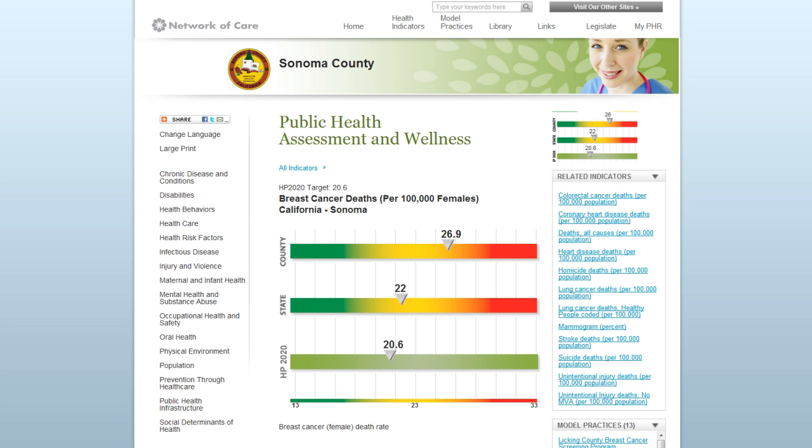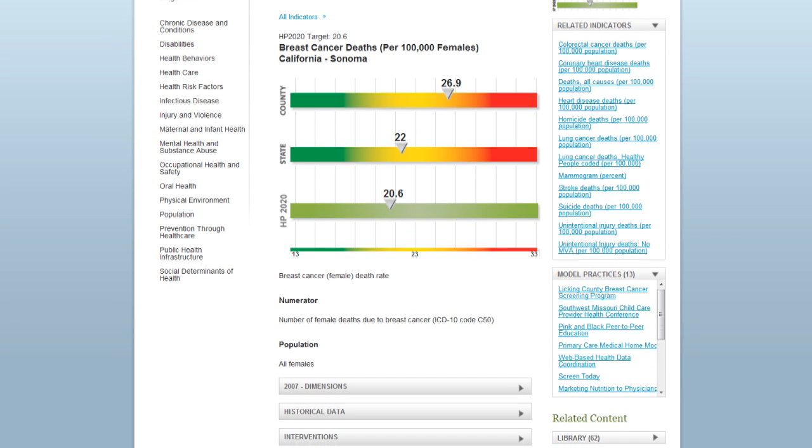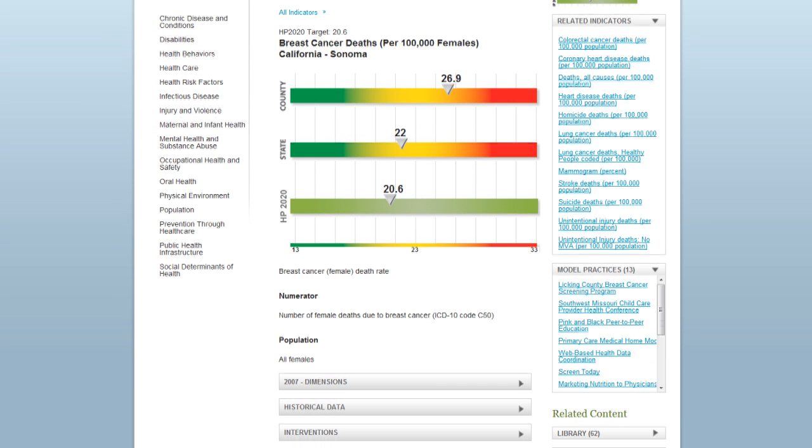Now let's click on an indicator called breast cancer deaths. Here's the key information we present. First, one can see that the county value is 26.9. Immediately underneath that is the state value of 22, and below that is the Healthy People 2020 goal of 20.6.